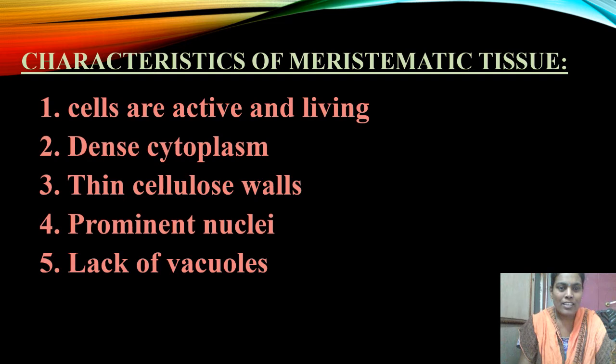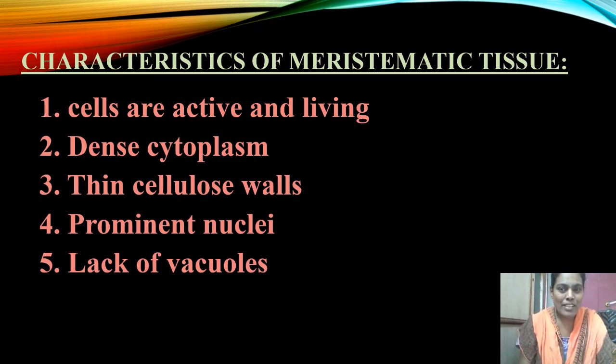Cellulose is a complex carbohydrate substance which is present especially in plant cells only. These cellulose molecules are absent in animal cells. Plant cells contain cellulose walls, but the cells present in meristematic tissue contain thin cellulose walls.